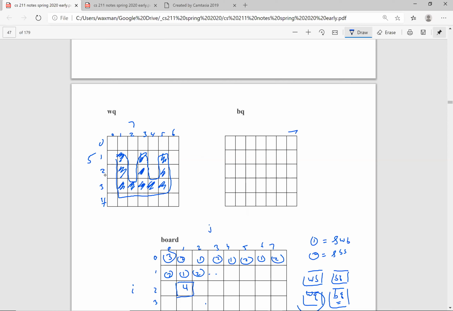So what we're going to say is WQ sub 1 is going to be char 219. What that's going to do is going to go to this guy over here and put a black in here, and then we're going to go another assignment statement. WQ sub 21 is going to get a char 219, and WQ sub 31 is going to get a 219, and WQ sub 13 and 23 and 33 and so on.